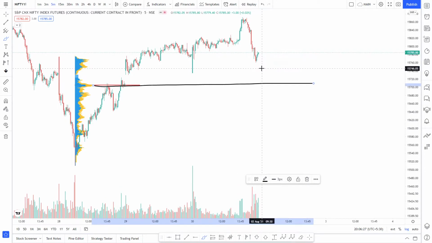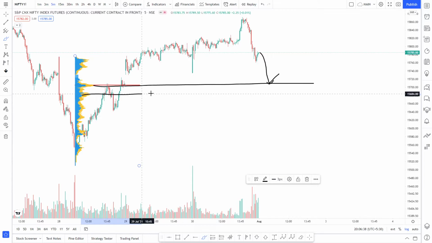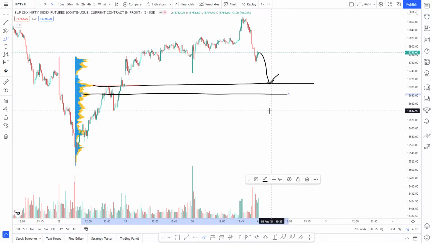15,705. So if we come down, I'm expecting some support here. I can't say that it's going to hold, but maybe we can expect some green candles here. And then we have some support again at 15,685 or 680.